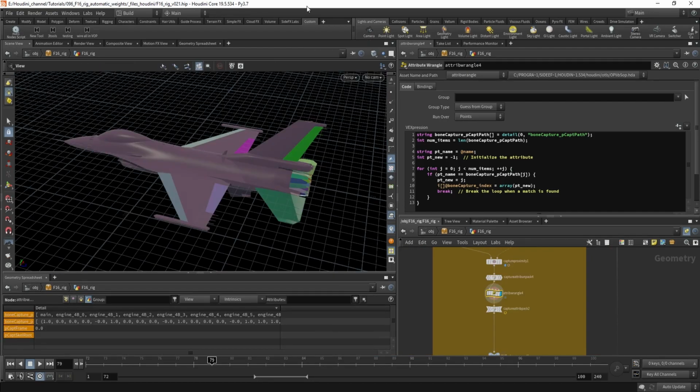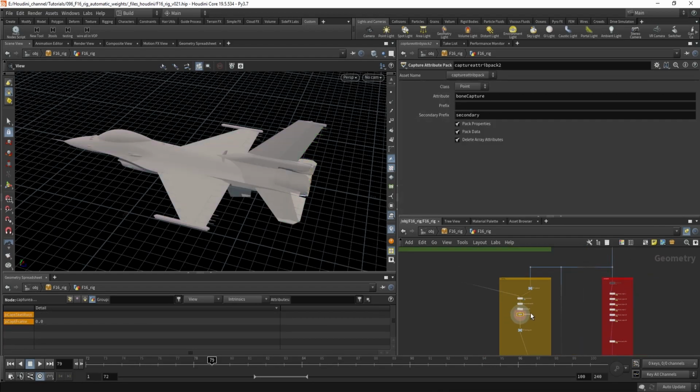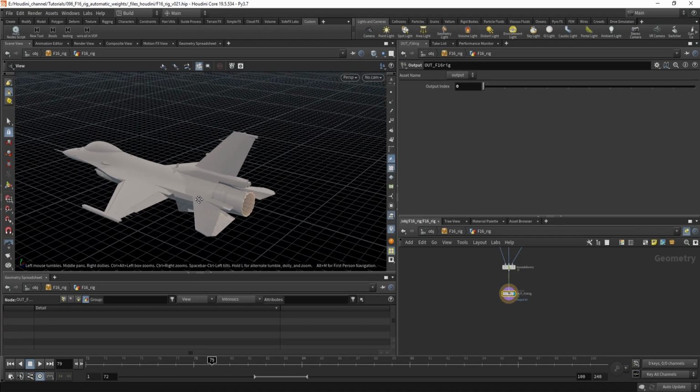So really the key to this method is unpacking the skinning attributes, getting the bone position from this array and assigning this number to the bone capture index. Then you just pack the attributes again and everything is working as it should be.